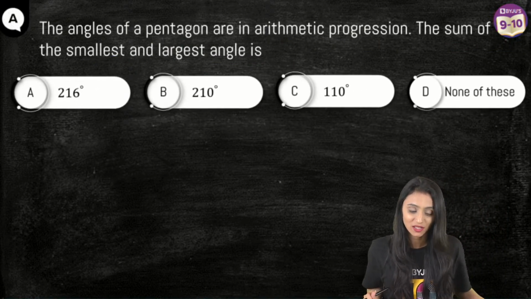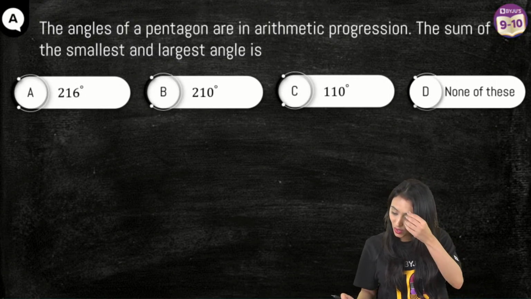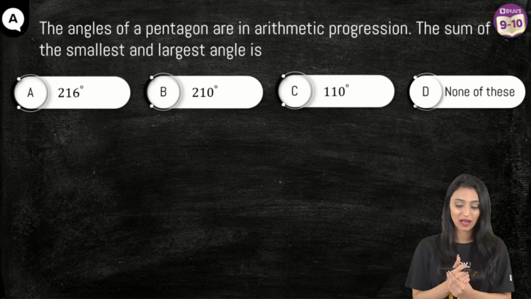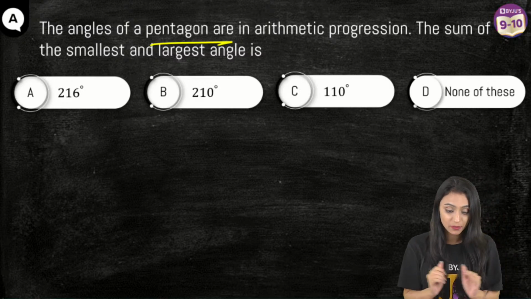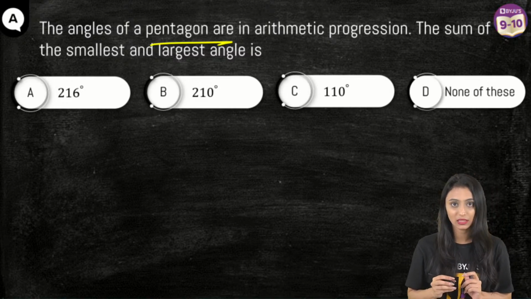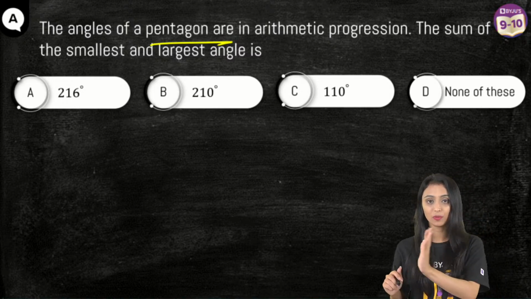Many people are saying not started, not done. Abhineet is saying it's 216. Okay, let me explain because many people haven't done this chapter. The question says it's a pentagon. It's a 5-sided polygon. Now, the angles of this 5-sided polygon are in arithmetic progression. Those 5 angles are in arithmetic progression.